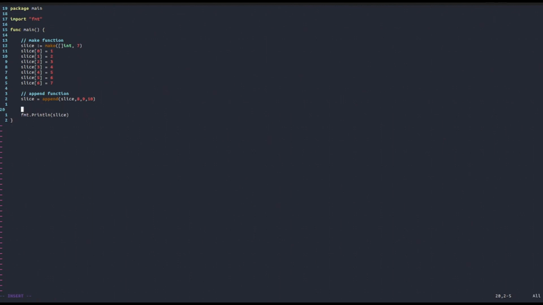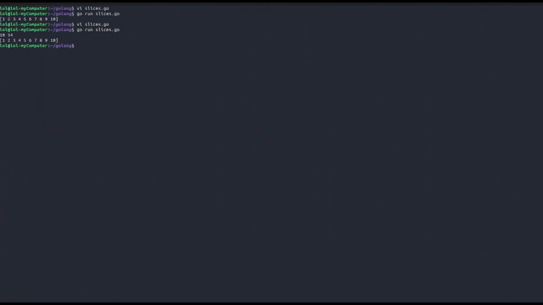Now that we've seen this, we need to specify some more things about slices, and these are the length and the capacity. You're probably already familiar with the concept of the length of an array. But slices, of course, can also have a length. With slices being dynamically allocated, they also have a concept of capacity. In short, a very high-level view is that the length of a slice is the number of elements inside of it, whereas the capacity, obtained with the cap function, is the memory capacity, so the values it can potentially store. Let's try to print both of these out in the console. So, for example, len on slice and then cap on slice, and let's see what we get.